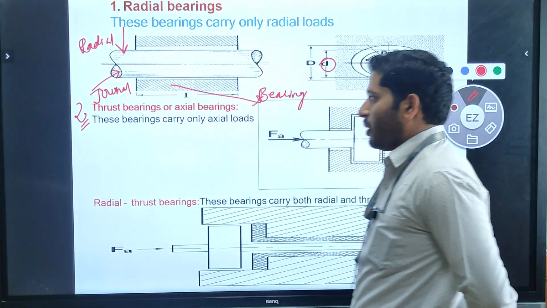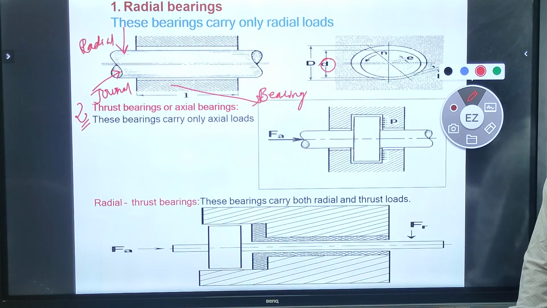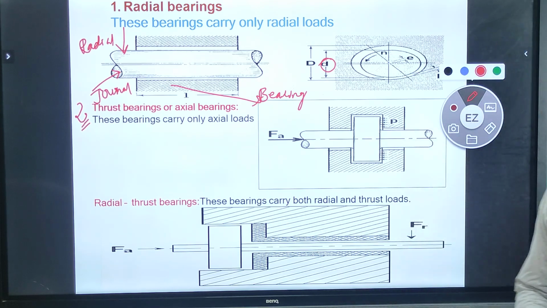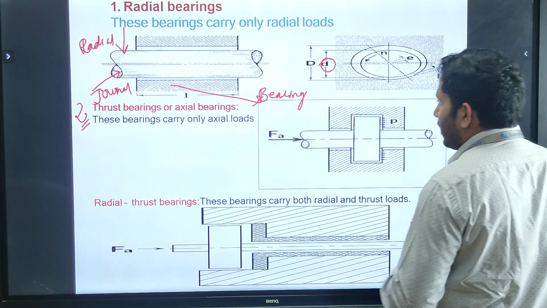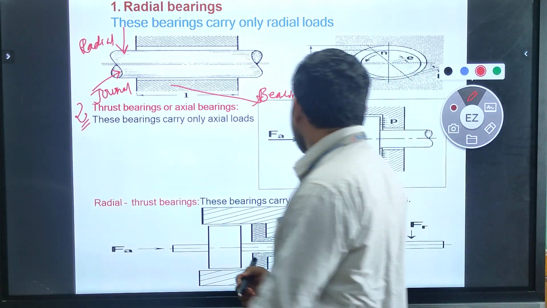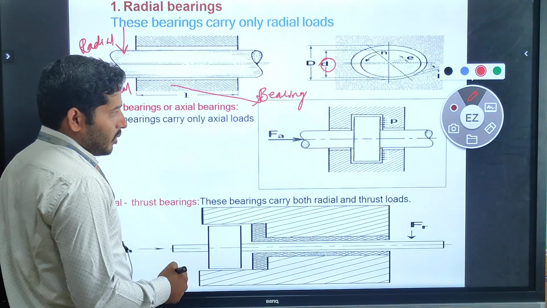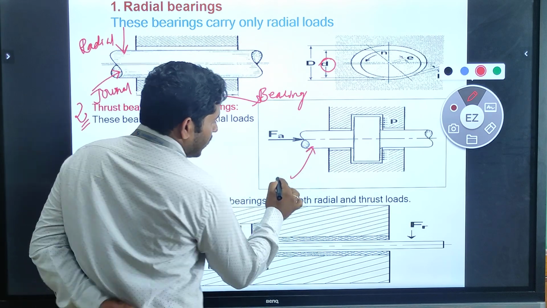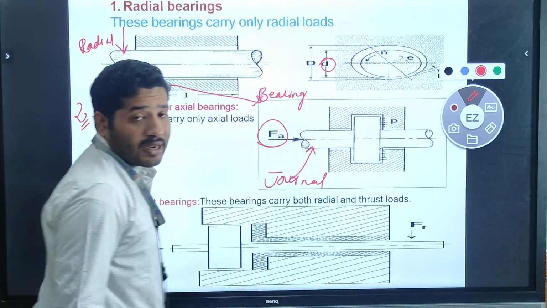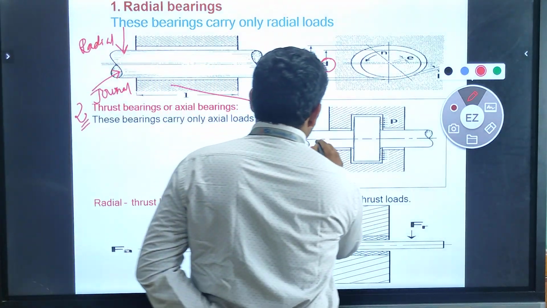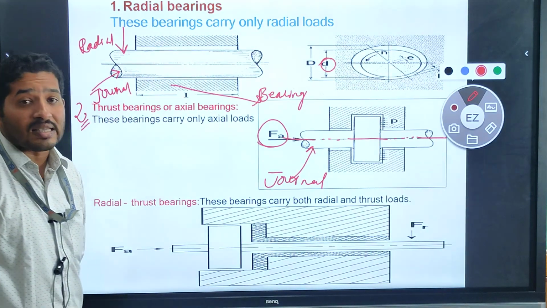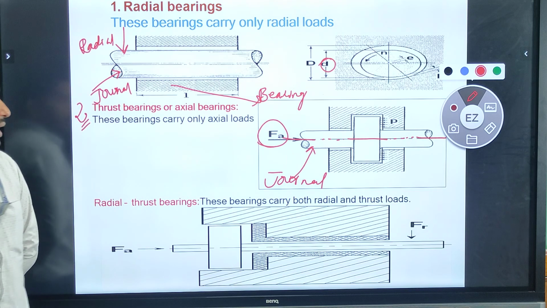The second one is the thrust bearing. Sometimes this thrust bearing is called an axial bearing. In the thrust bearing, the bearing carries only axial load. Let us see on this figure, the load is acting on the journal. It should be an axial load. Which type of load is acting on the journal here? The axial load is acting on the journal. Such a type of bearing we call a thrust bearing, or an axial bearing.